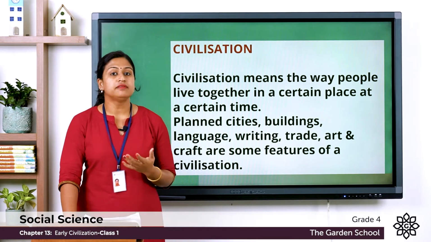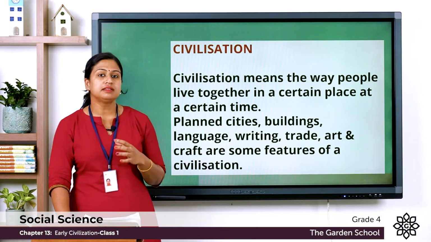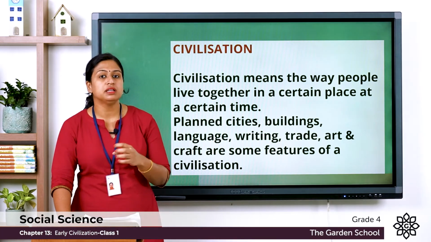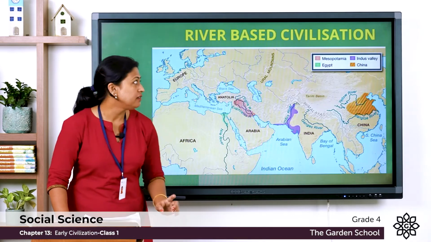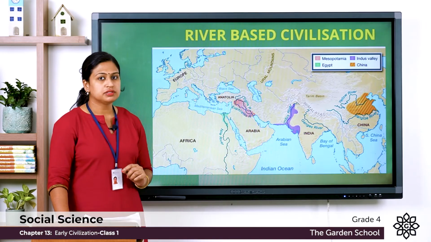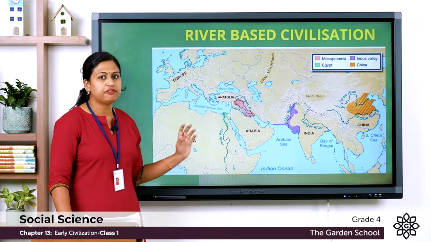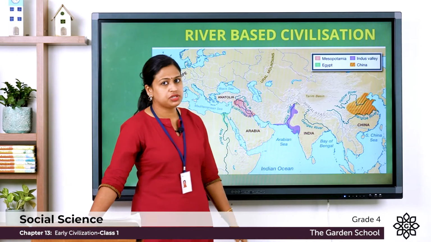There were many civilizations in the ancient period, and these all civilizations developed near the banks of the river. That's why these civilizations are known as the river based civilizations. So here you can see a rough world map and you can see 4 civilizations.